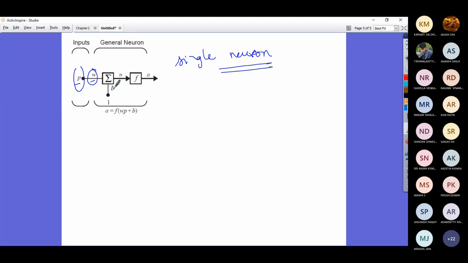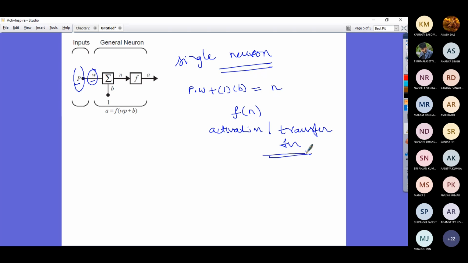The cumulative input, p dot w plus 1 into b, is your summation, and that is n. You apply that to a function, which is called the activation function, or the transfer function also. That gives you an output a.